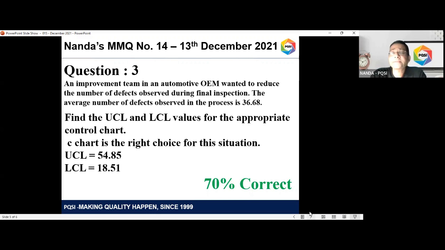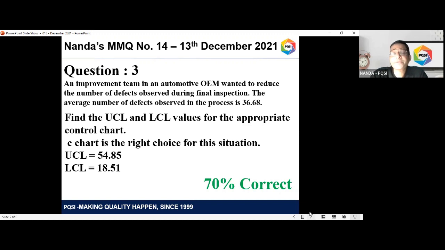And since the subgroup size is fixed, it's a fixed timing, and we are looking at the average number of defects observed in the process for a particular unit. So that is where it becomes a C chart. The formula for the C chart: the upper control limit is C bar, which is given as 36.68, plus 3 times the square root of C bar. So your upper control limit is 54.85, and your lower control limit is C bar minus 3 times the square root of C bar, which is 18.51.